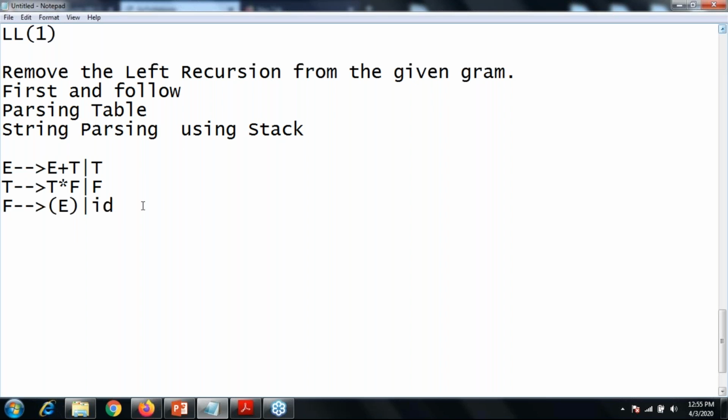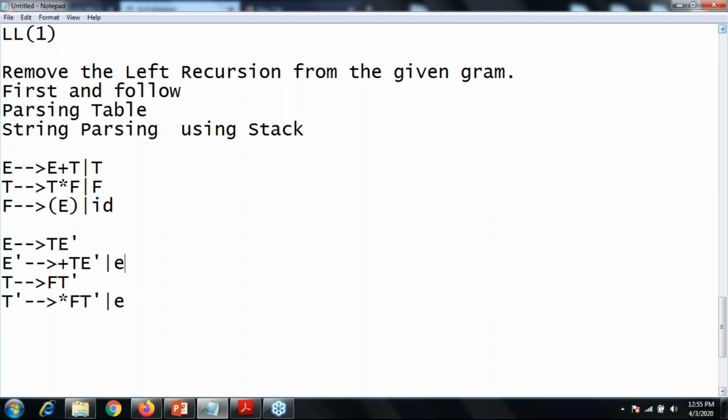Okay, correct. So now the question of LL1 is something like: E → TE', E' → +TE' | ε, T → FT', T' can produce *FT' or small e, that is represented as epsilon over here.